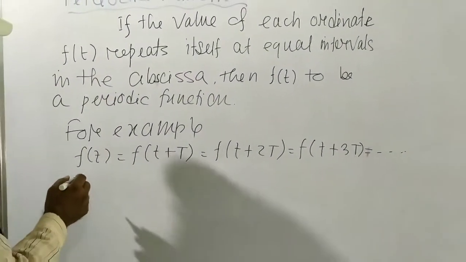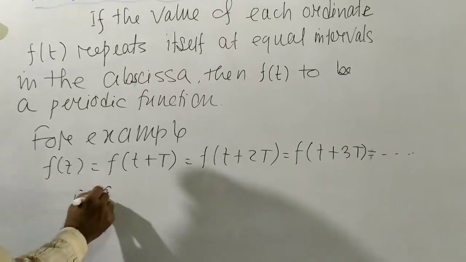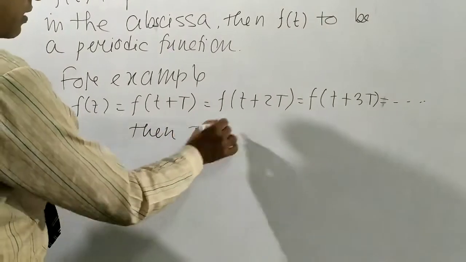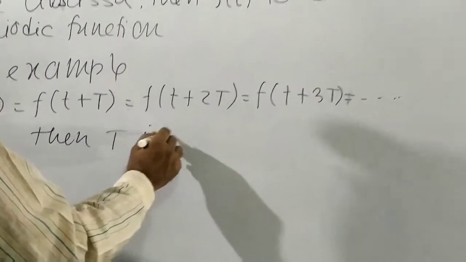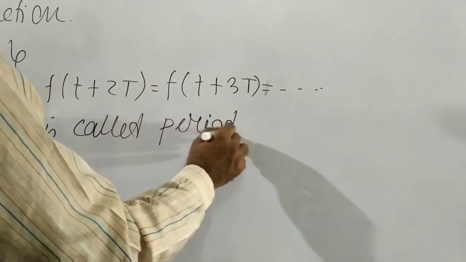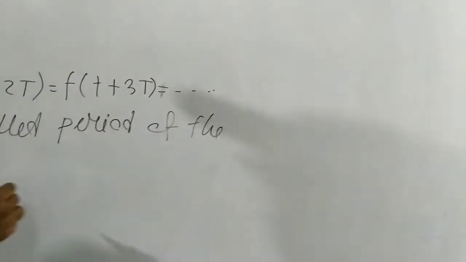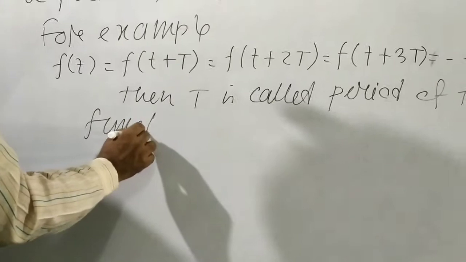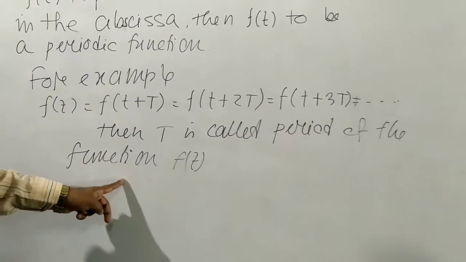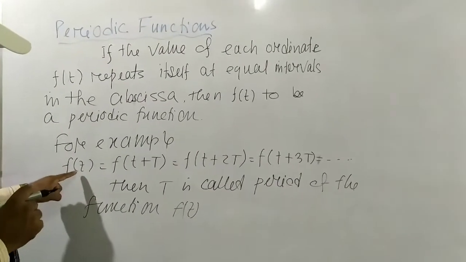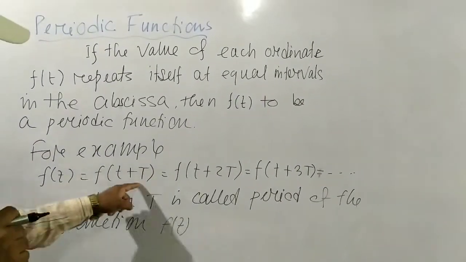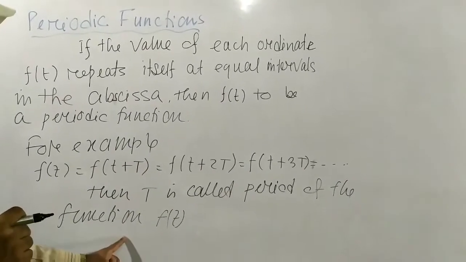This is called, then T is called the period of the function f(t). So this is our periodic function. So f(t) equal to this. If we express it in this way, then all of this equals f(t). Then this T is called the period of the function f(t).